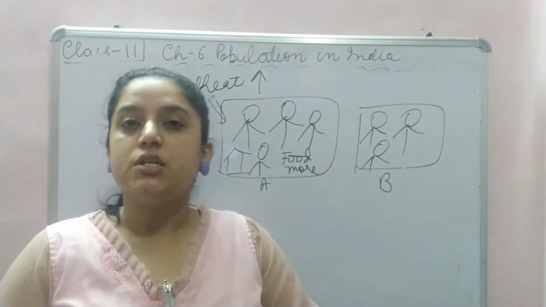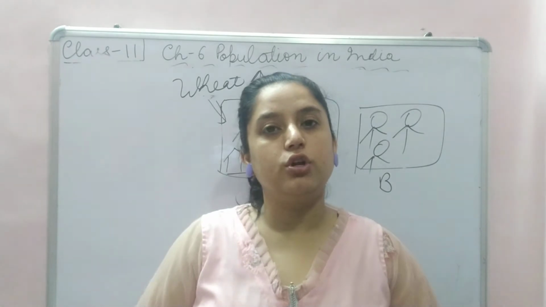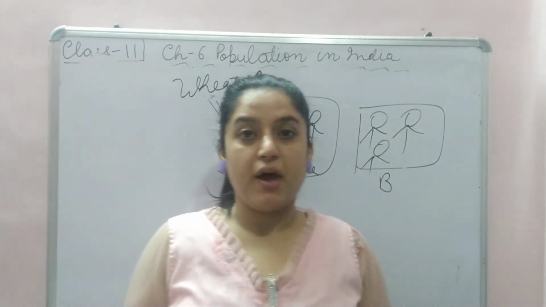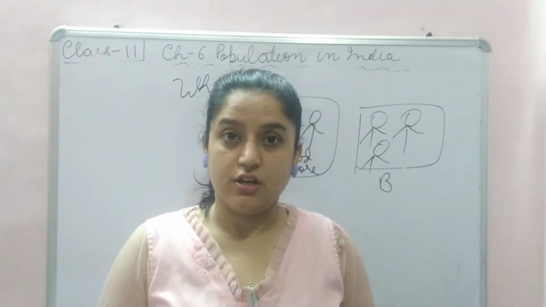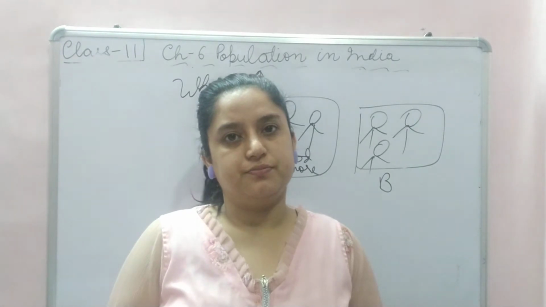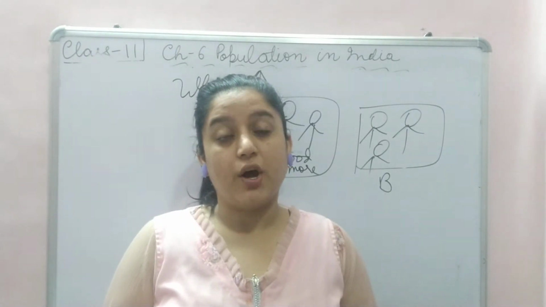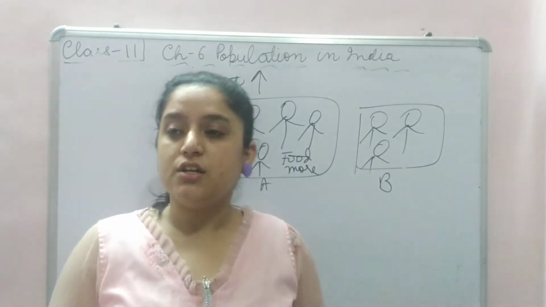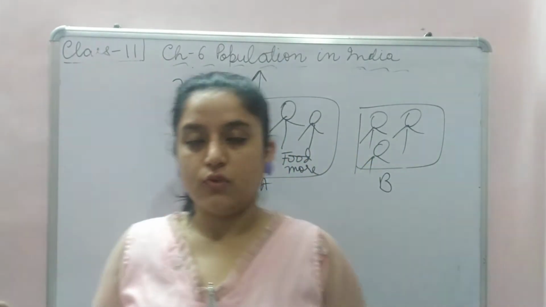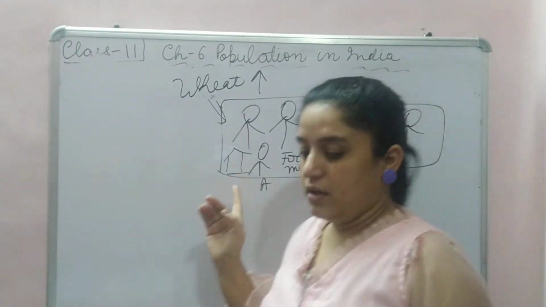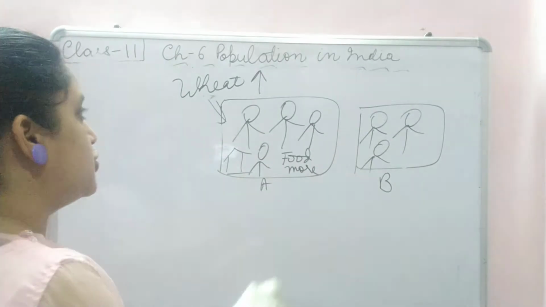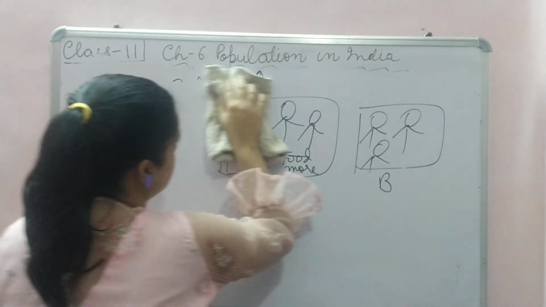Like in winter season, demand for woolen clothes increases. But if you go to a shop and there is winter clothing during summer season, that will be on sale. Why? Because demand isn't there, so it will be on discount. So these are the problems created by population explosion.